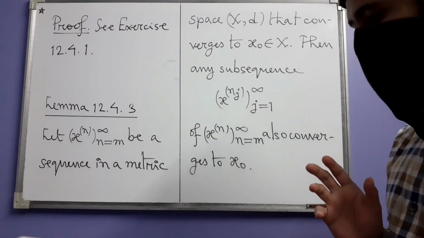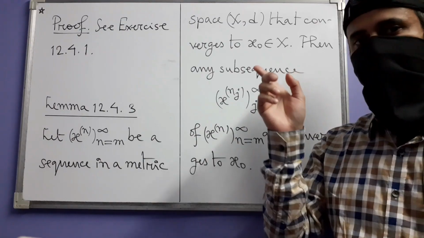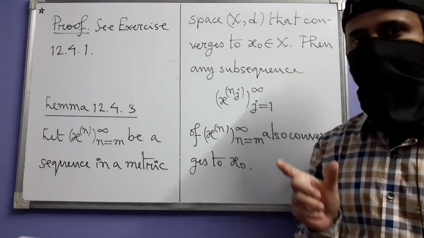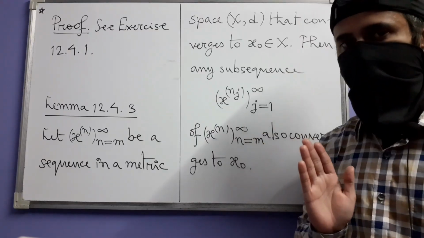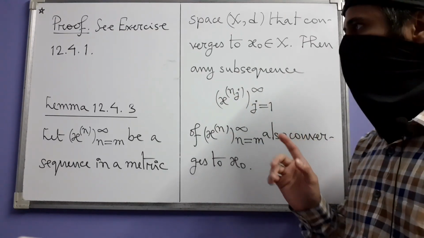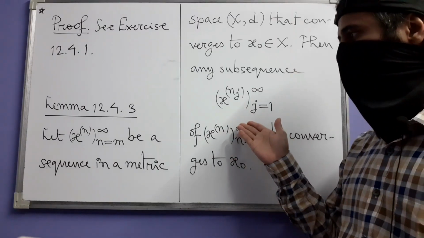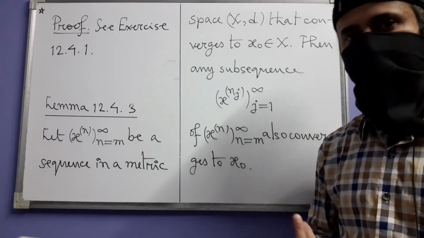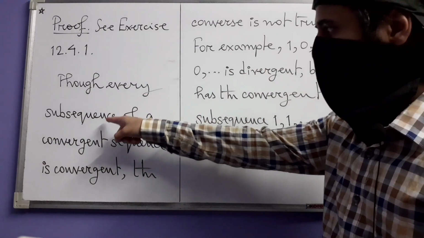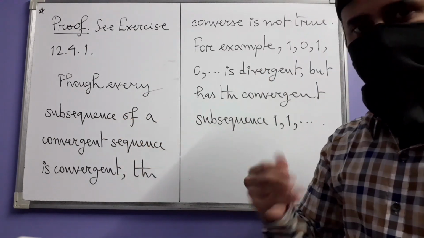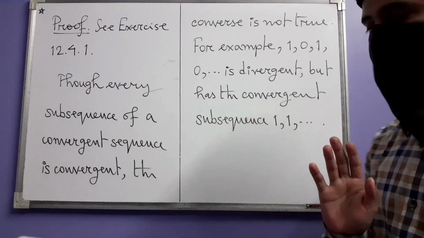Actually the proof is nothing unfamiliar to you. It's that same proof for that result that we saw for sequences of real numbers, which is the special case of this. For such sequences, you just have to modify that proof in the language of metric spaces. That's it. So by the above result, every subsequence of a convergent sequence is convergent, and in fact it converges to the same limit as the original sequence.